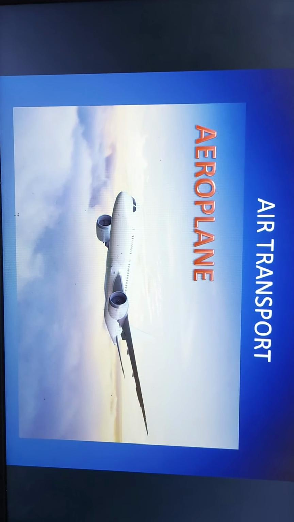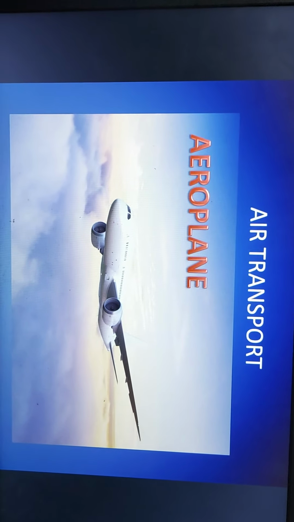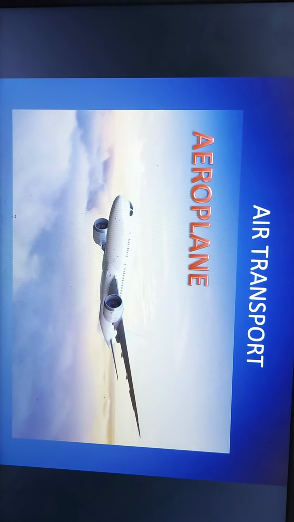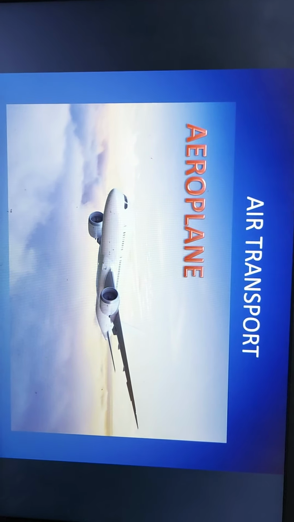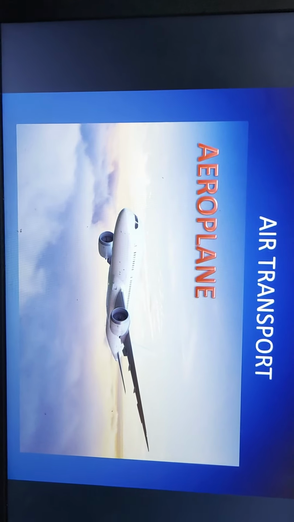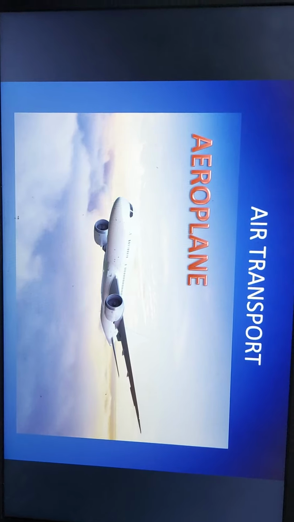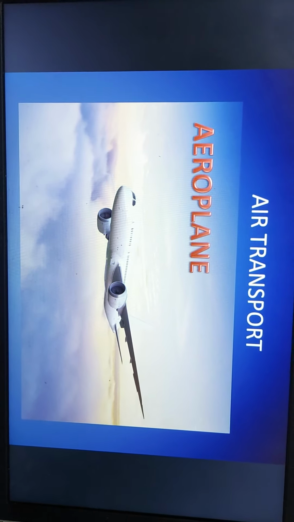Now, do you want to see air transport? Yes. Okay, I'll show you. So, children, can you see? What is this? This is an aeroplane. So many people can sit together in an aeroplane. And if you want to go from one place to another, which is very, very far, we take the help of air transport. It's a very, very big air transport. So many people can go together.